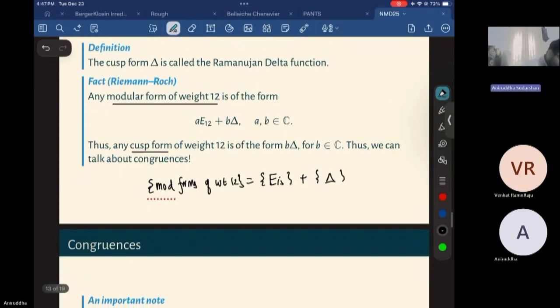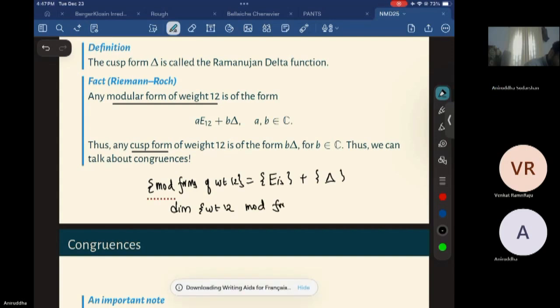So mainly what I'm saying is the dimension of weight 12 modular forms is just 2. It's a two-dimensional complex vector space.